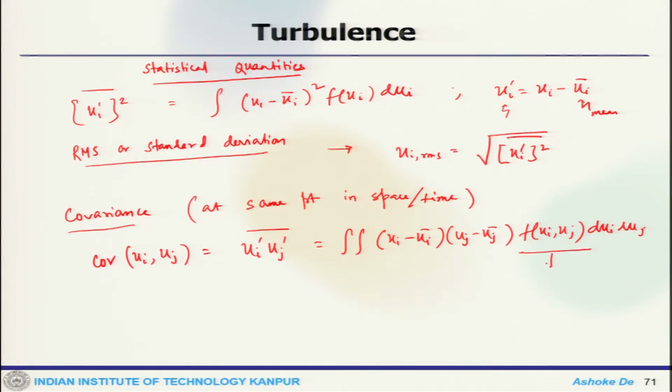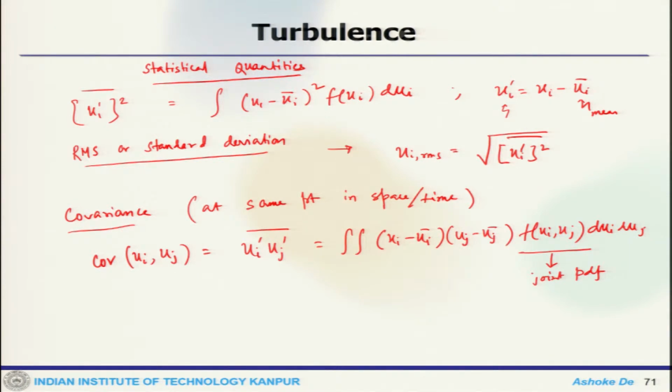This function is called the joint PDF. This concept of the probability density function should be quite handy when we look at PDF-based combustion models.